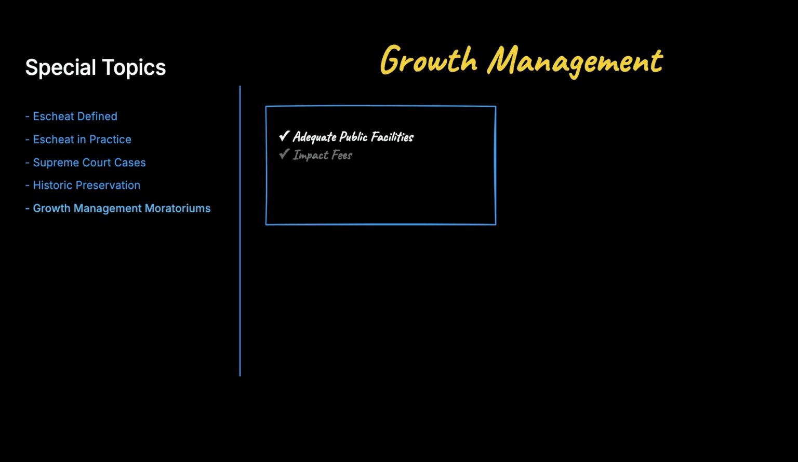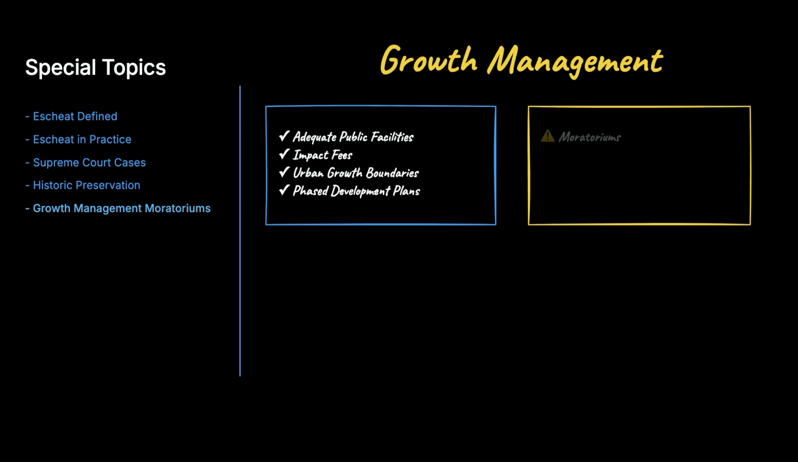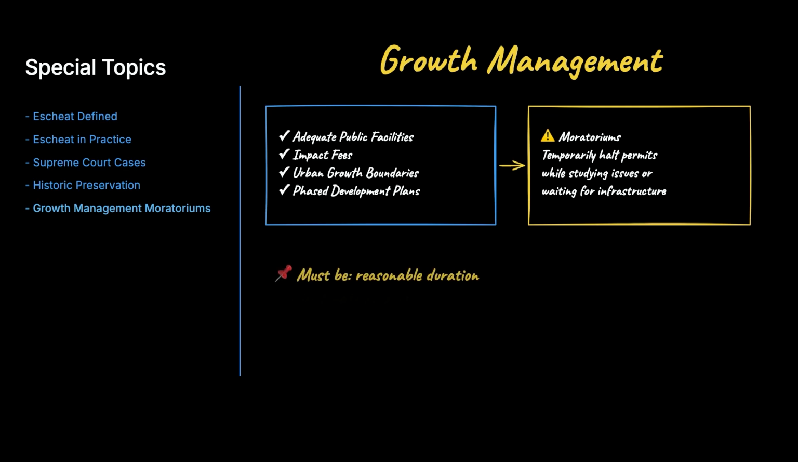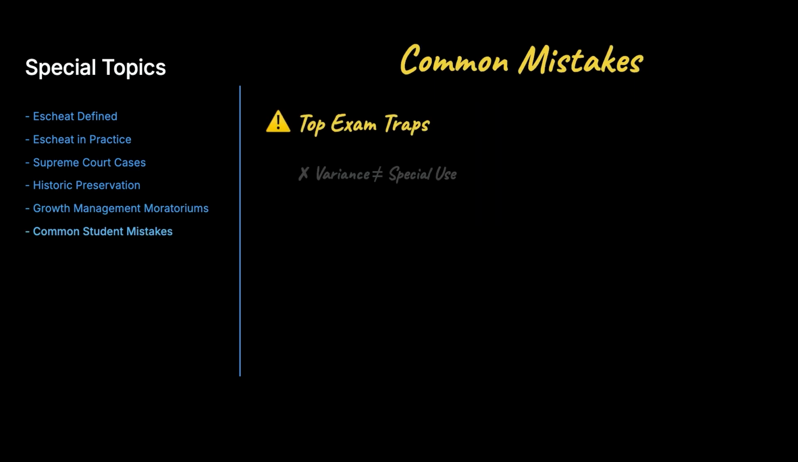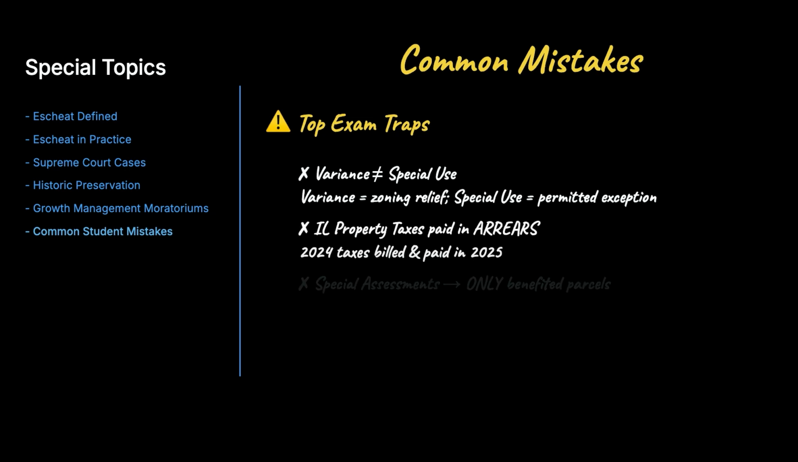Growth management tools include adequate public facilities ordinances, impact fees, urban growth boundaries, and phased development plans. Moratoriums temporarily halt new permits or specific uses while a community studies an issue or waits for infrastructure to catch up. Moratoriums must be reasonable in duration and supported by a legitimate purpose, or they risk being struck down as regulatory takings. Let me share the most common mistakes students make on this material.